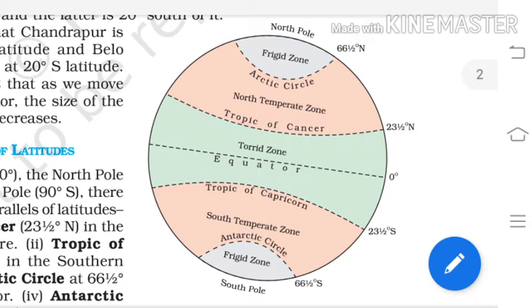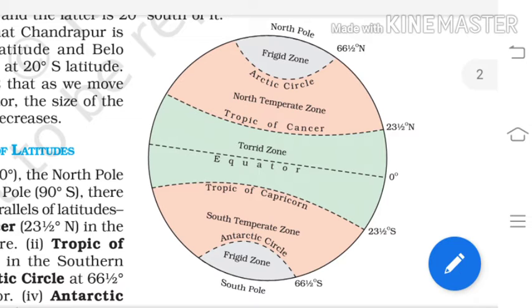From the Arctic Circle up to that pole is considered the frigid zone.